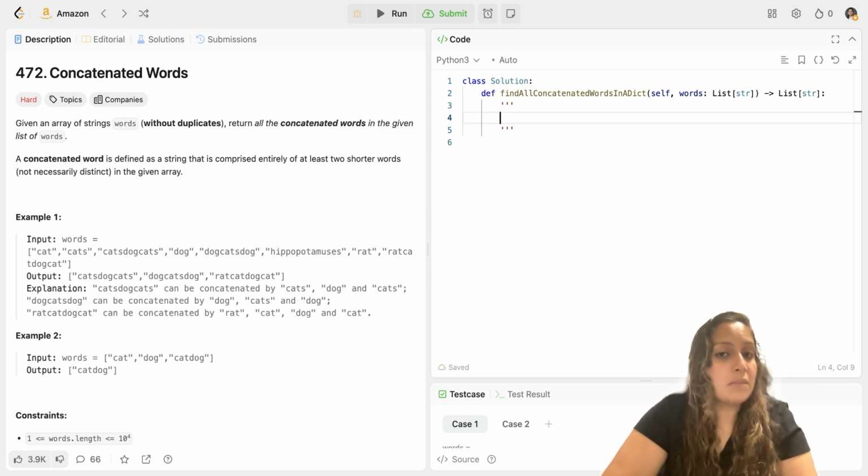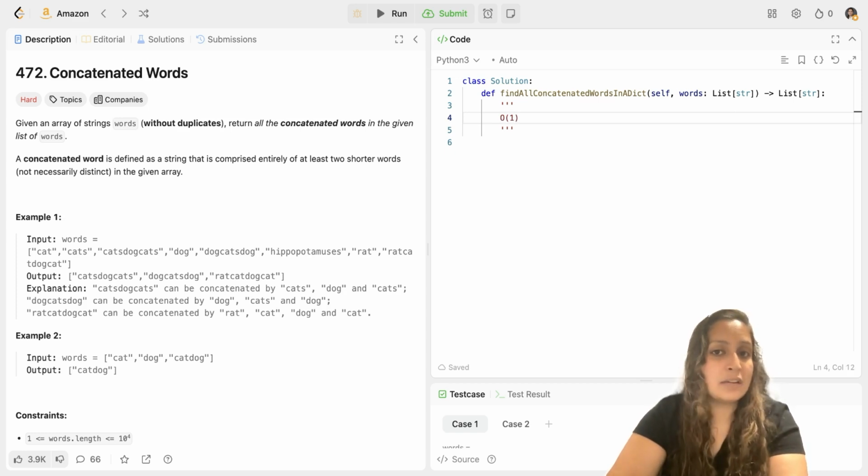So to make it even better, you would take the word from the string, and instead of checking its presence in the entire array, you will first convert that array to a hash set, because retrieval from a hash set is O of one time complexity, right? So that is the first thing you would do. And then in your words like cats, dog, cats, when you're checking, you would take prefix and suffix for every index I. Say suppose my index I is 1, then in that case my prefix would be CA and my suffix would be TS dog cats.